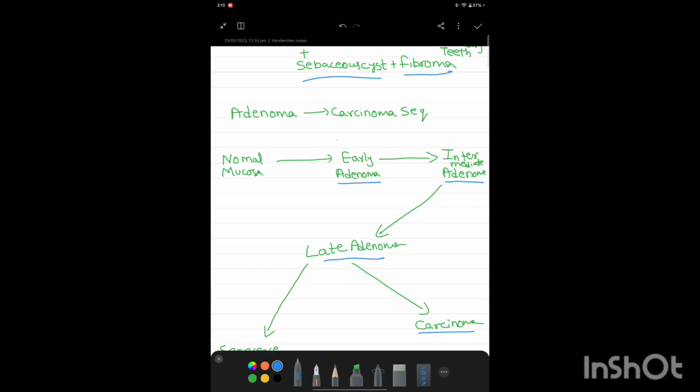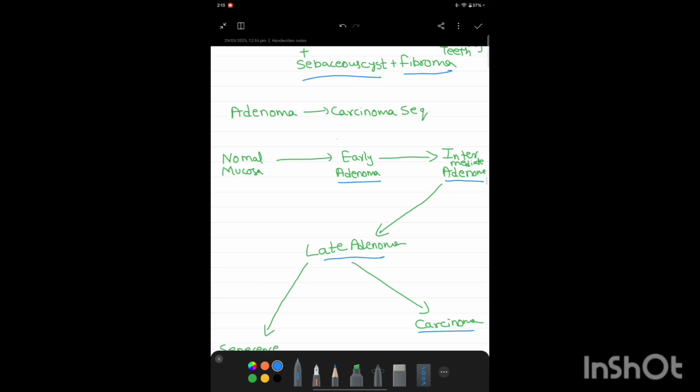Now let us learn the mutations. In normal mucosa, APC gene mutation will occur first. The proto-oncogene is beta-catenin. Proto-oncogene beta-catenin, APC is the tumor suppressor gene. Next, from early to intermediate adenoma also the same mutations: APC mutation, beta-catenin mutation.